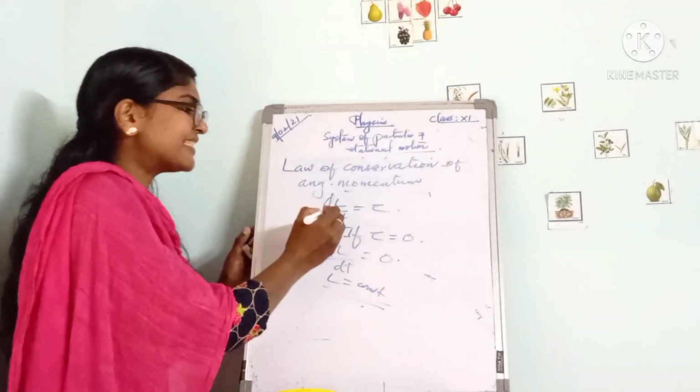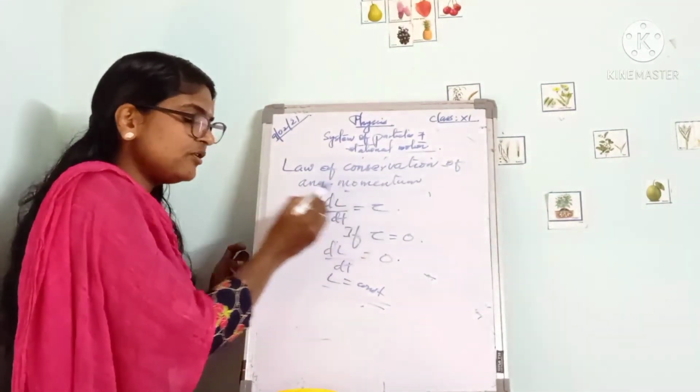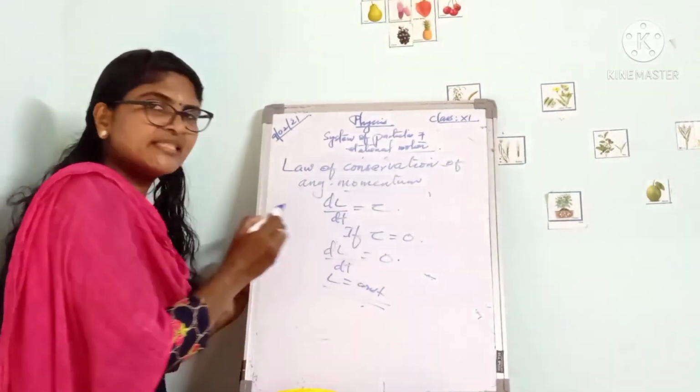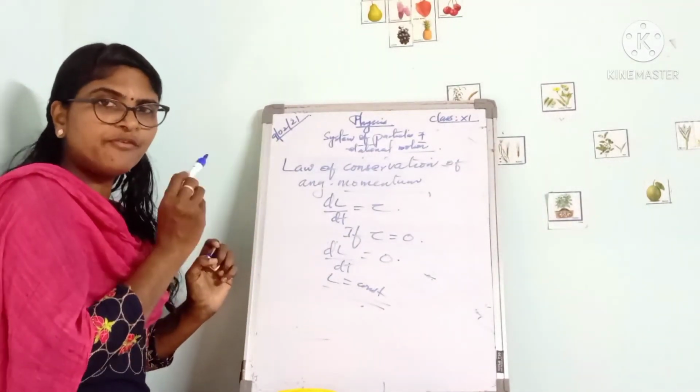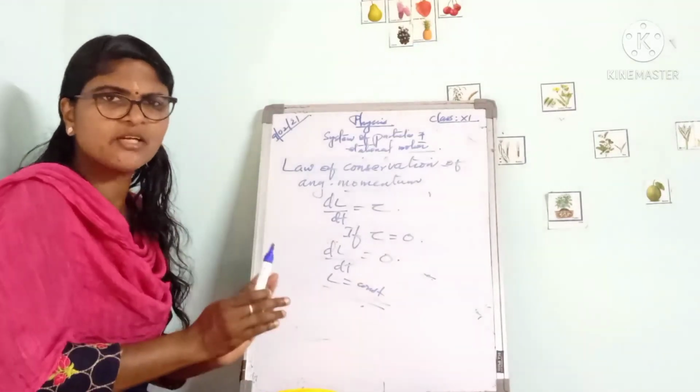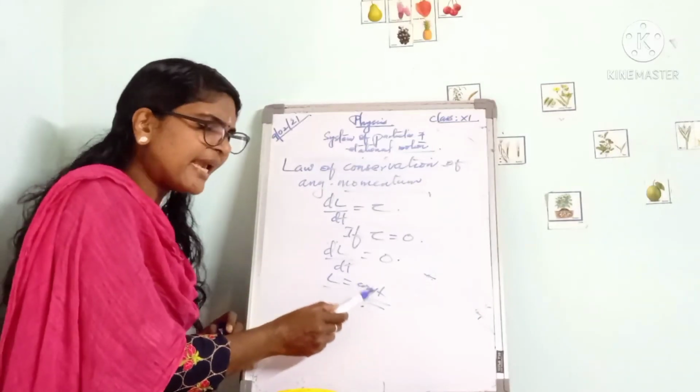For that we consider the relation dL by dt is equal to torque tau. If tau is equal to 0, then what about dL by dt? That is 0. The derivative of a constant is 0, and here the derivative of L is 0, so L must be a constant.